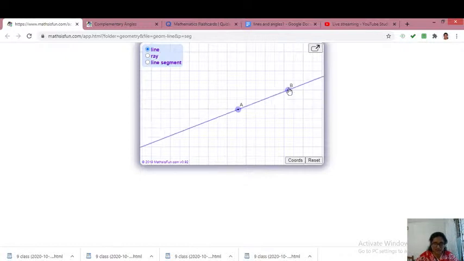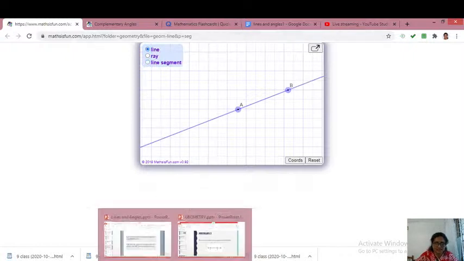So if you are given a line segment, you can extend it like this. You can draw dotted lines and extend it on both sides. That's what the postulate states. See, a line segment becomes a line. So let's see.